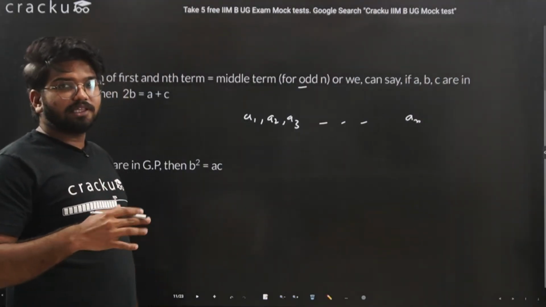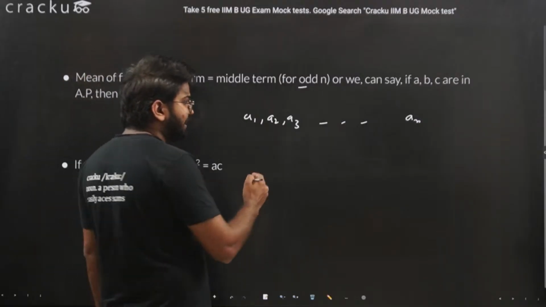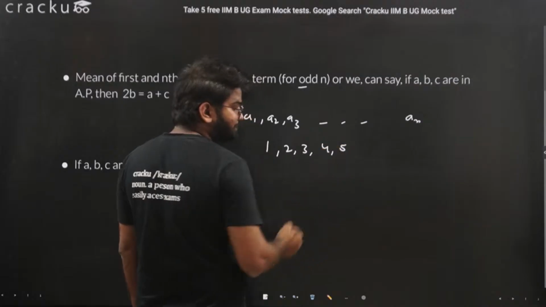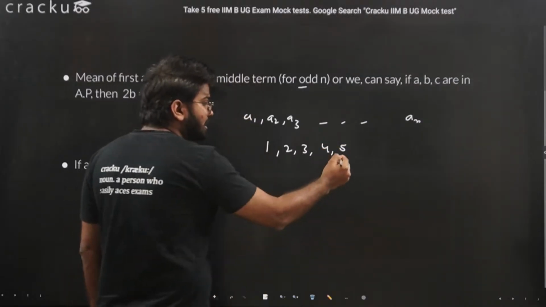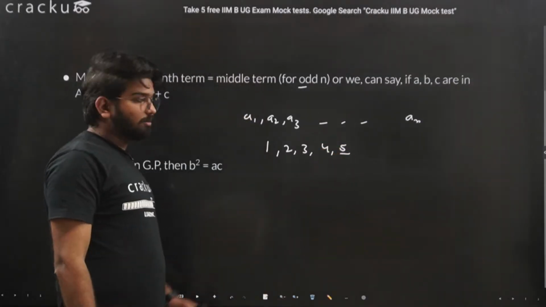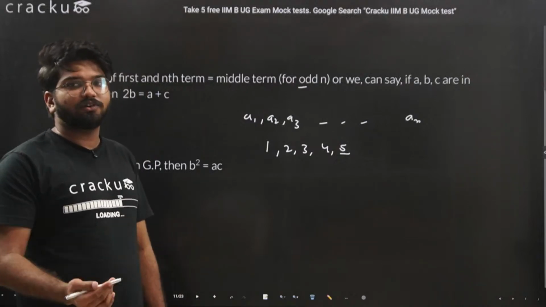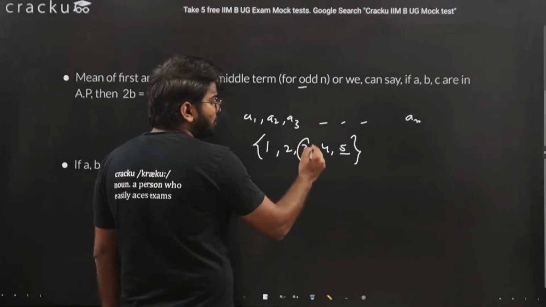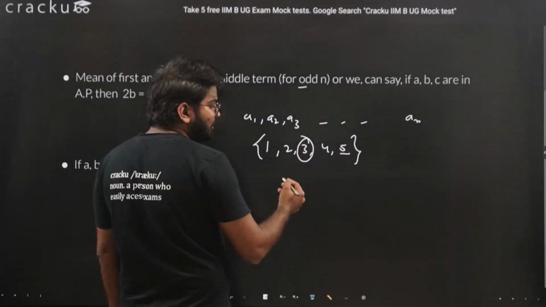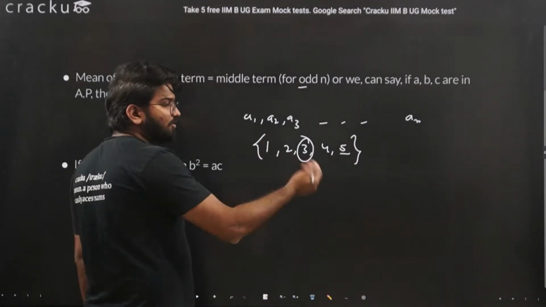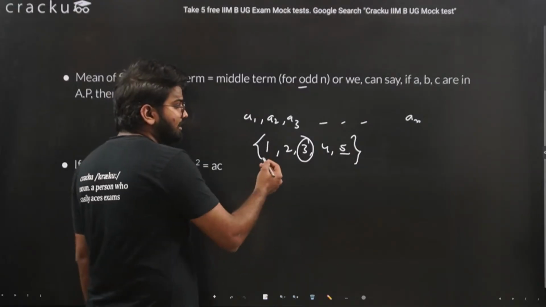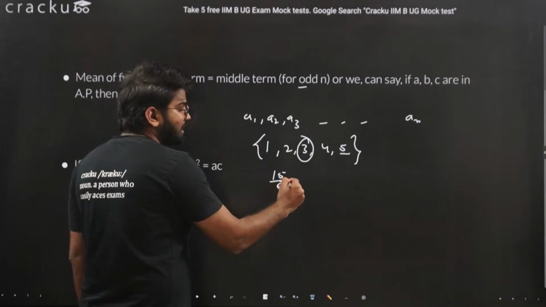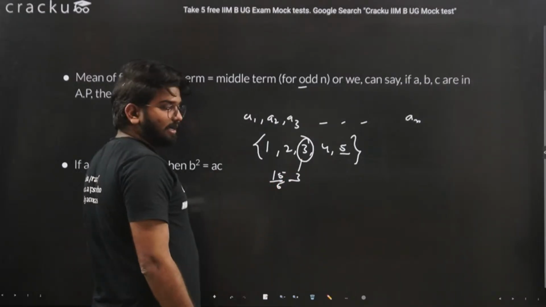Let's understand this with an example. Let's take a smaller example. Let's say the series is 1, 2, 3, 4 and 5 only. We know that there are 5 terms, so the number of terms is odd. The mean of this sequence will be equal to the middle term, that is equal to 3. How do you calculate it? We know that mean is nothing but the sum of the terms divided by the number of terms. The sum will be 3 and 3, 6 and 10 and 15, divided by 5, that is equal to 3, which is the middle term.